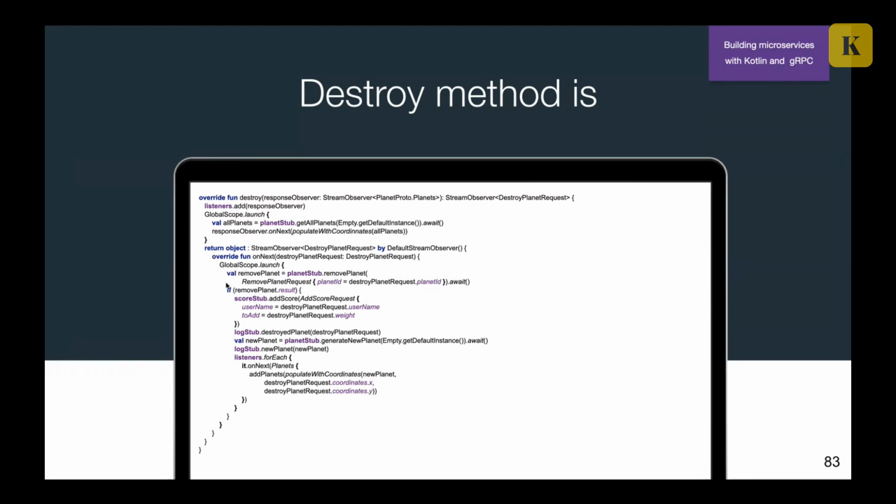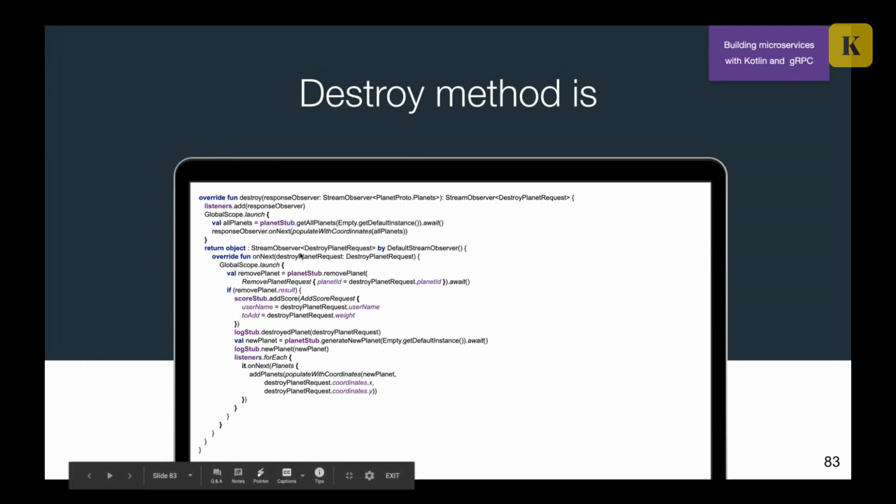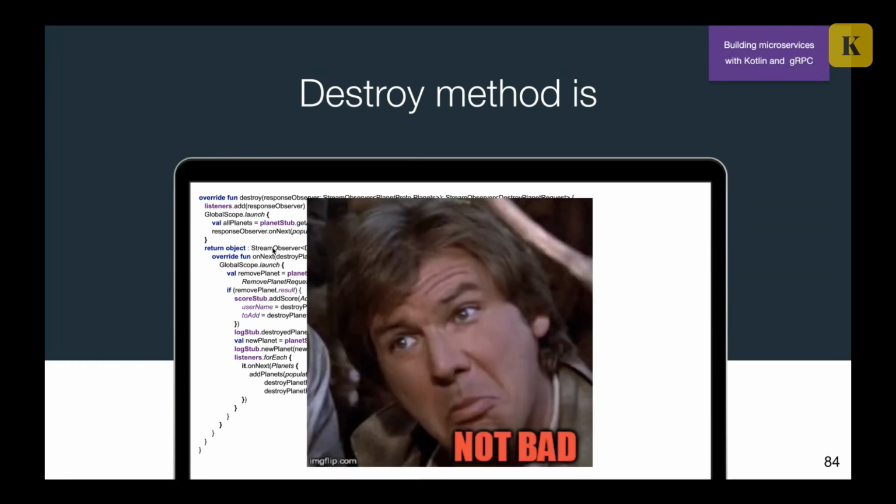So in this stream observer, we just see the business logic. We remove planet, then we add score, we destroy, we log everything, and we see that this logic is straight. We don't have a mess here. We have only important stuff. It's not that bad, but actually we still have to work with the stream observer.